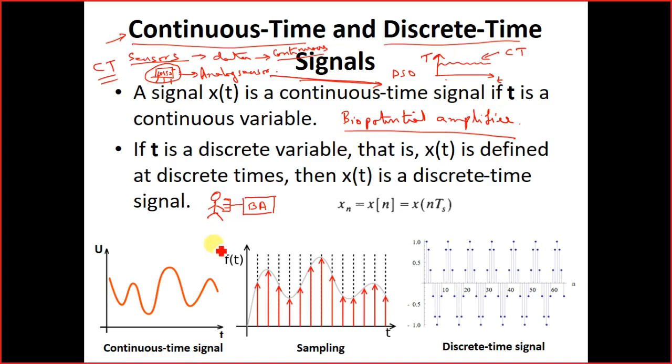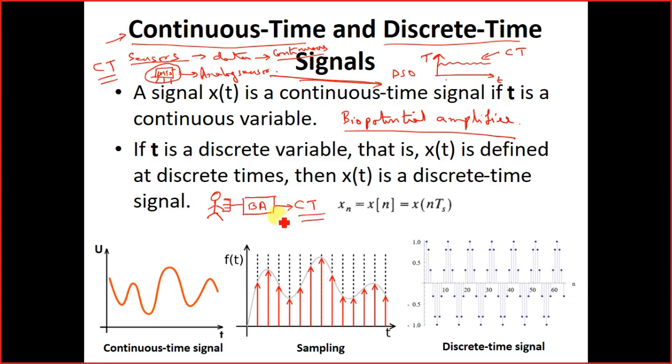For the acquisition of these ECG signals, say we have put a series of sensors onto the human body. Those sensors are connected to a series of biopotential amplifiers, and the output we get over here is a continuous time signal.